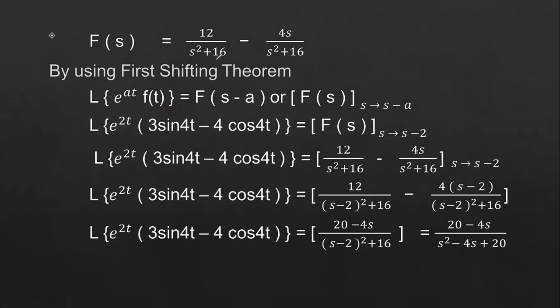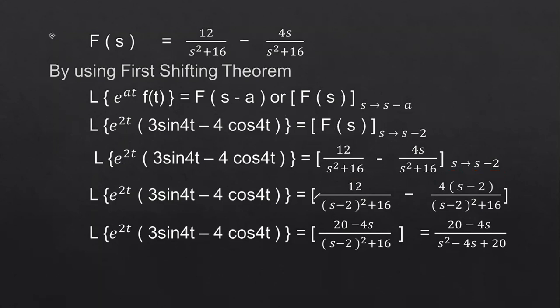Wherever you have the s value, simply substitute s minus 2. What is the F of s value? F of s is 12 by s square plus 16 minus 4s by s square plus 16. We have to substitute s minus 2 wherever you have the s.